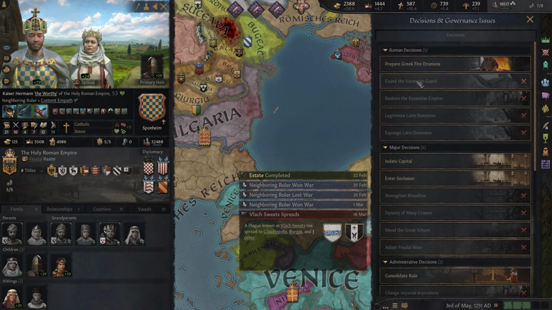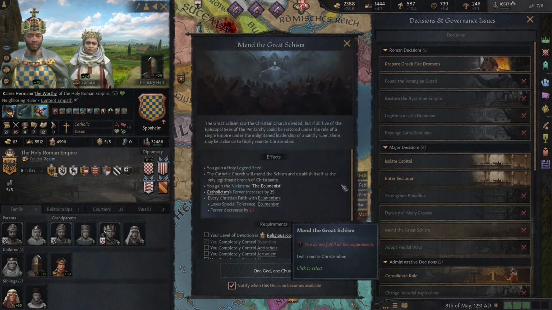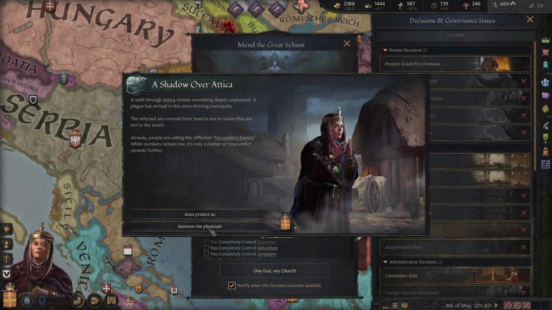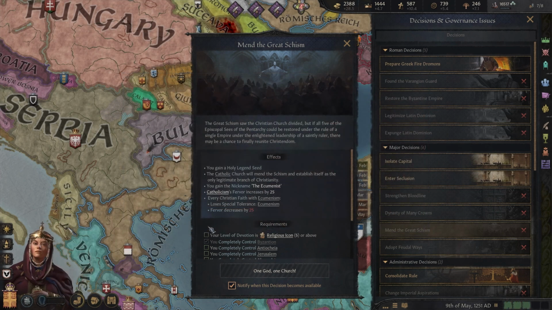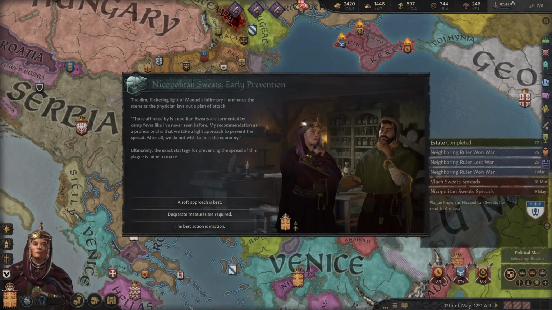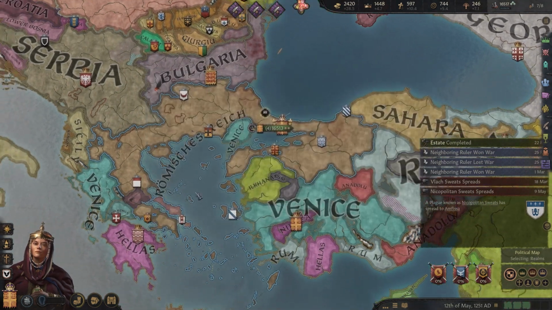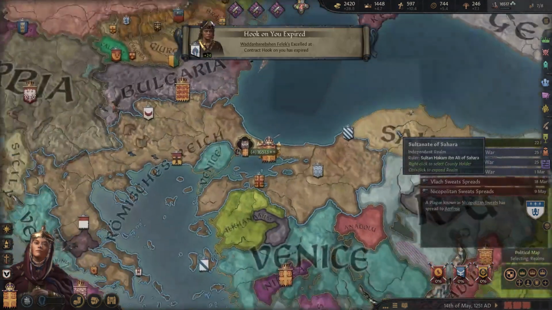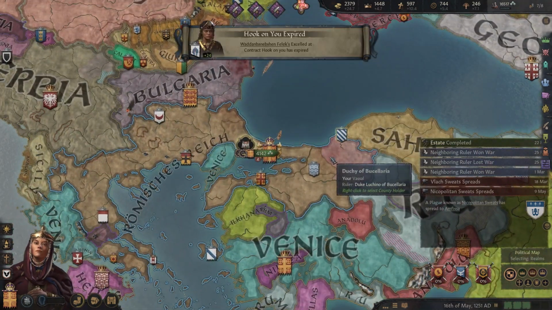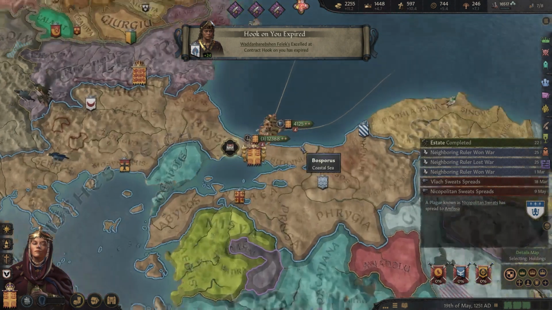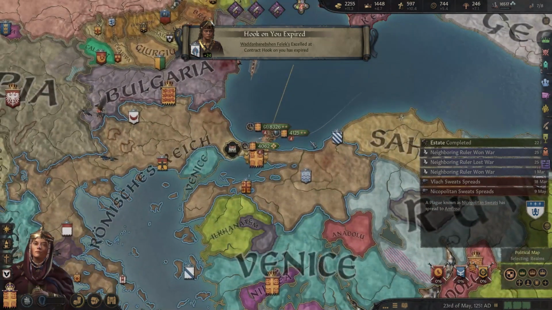Usually up here, is it not? Dynasty of Many Crowns. Mend the Great Schism. Oh no. Summon the Physician. The Nicopolitan Sweats. Great. What does he say? A light approach? Alright, let's opt for a light approach. Okay, it's spreading over here. We'll keep an eye on it, but the early prevention is a success anyways, so...